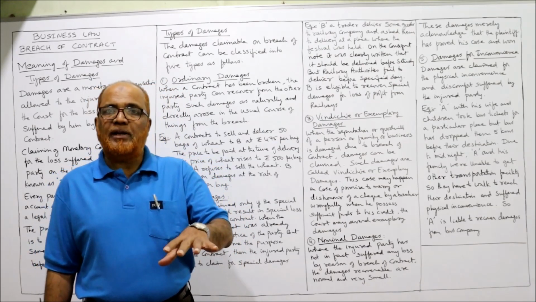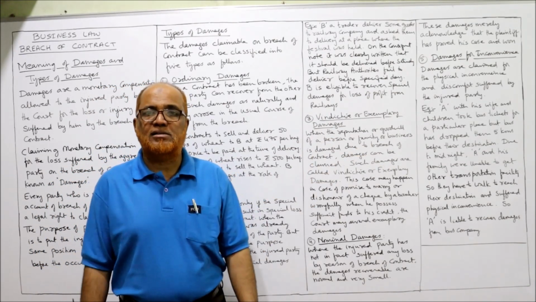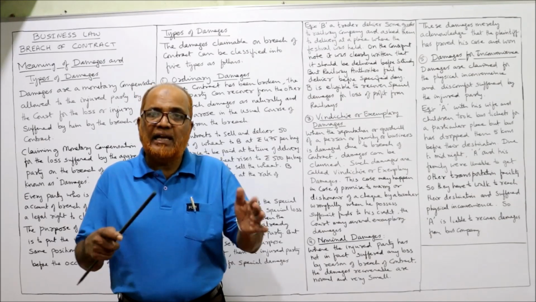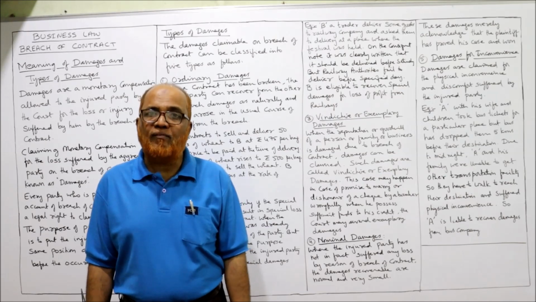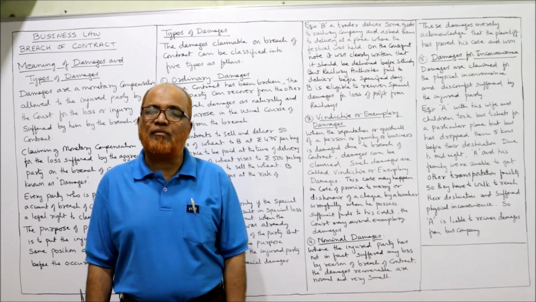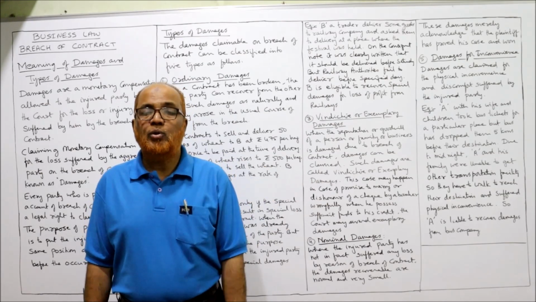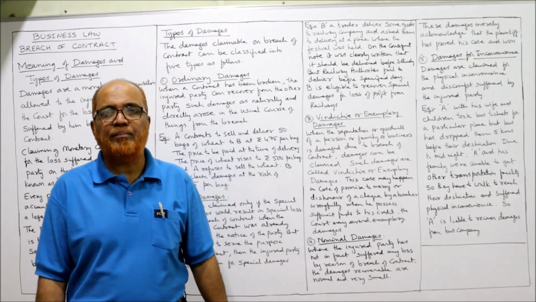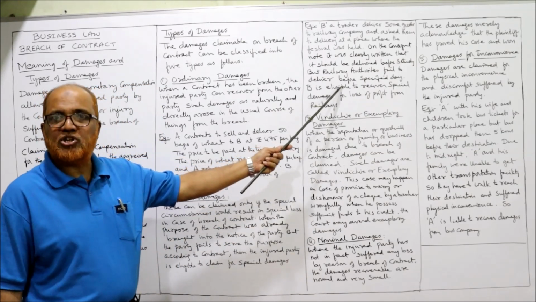So B is eligible to claim special damages from the railway authorities because, on account of delay in transportation, B has lost the profit from the business. So the court has allowed B to charge special damages from the railway authorities. So this is the case on special damages.